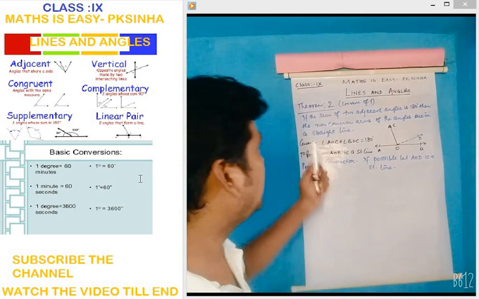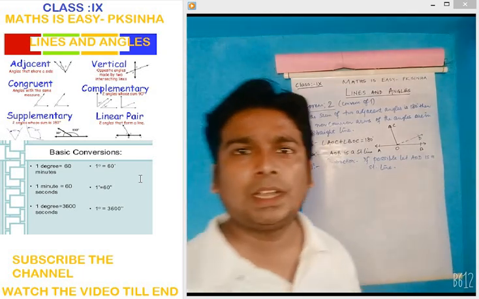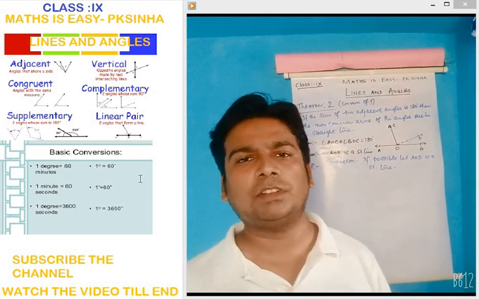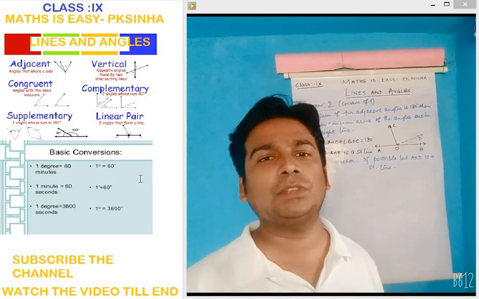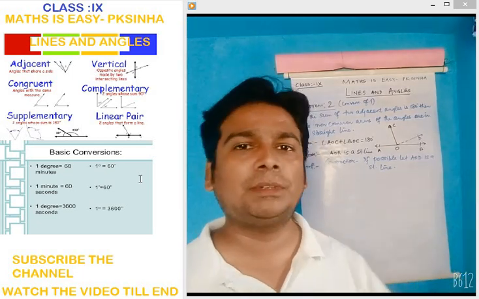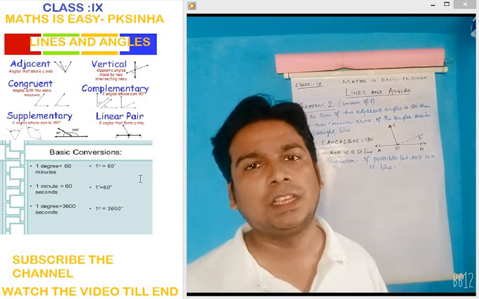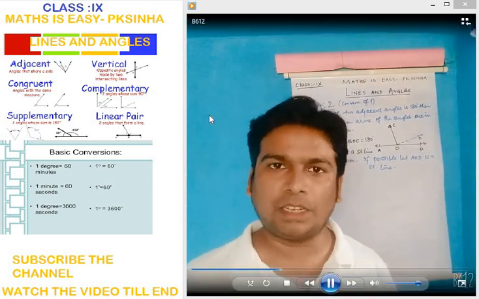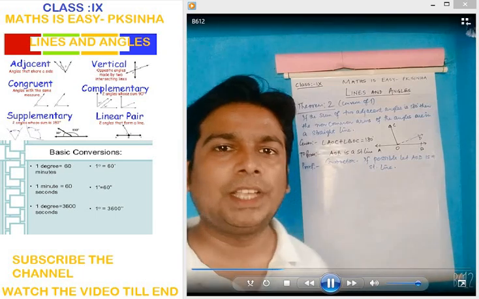Okay. Next is theorem number 2, and this theorem number 2 is the converse of theorem number 1. What was theorem number 1? That if a ray stands on a straight line, then the sum of the adjacent angles so formed is supplementary. We have shown that one. Now what will be the converse?